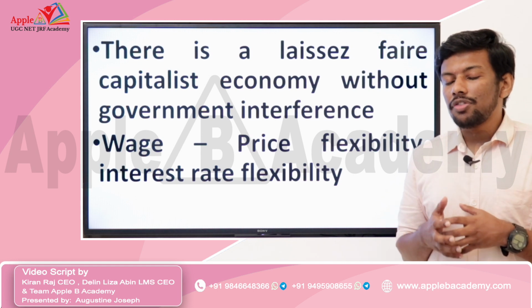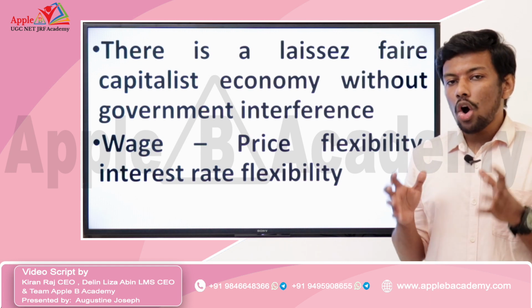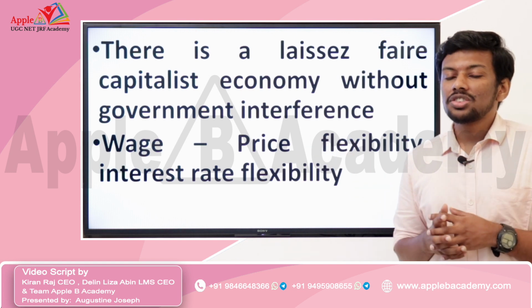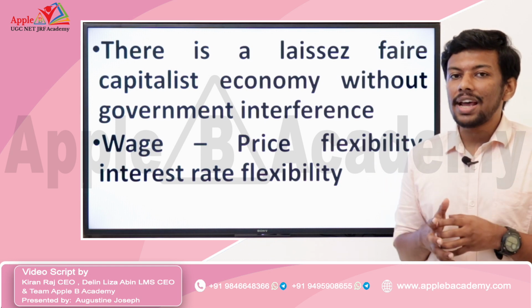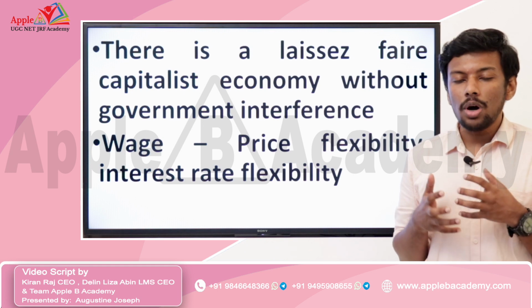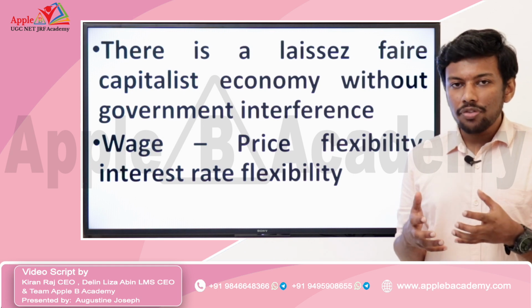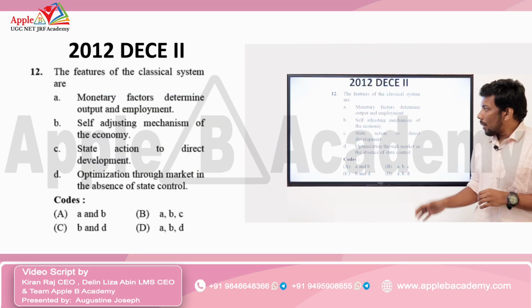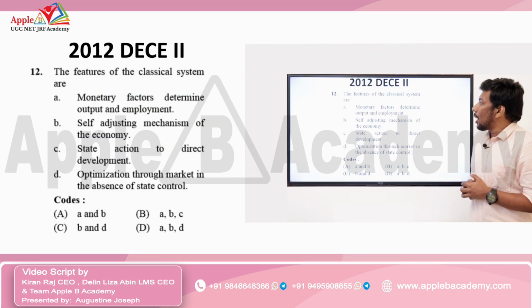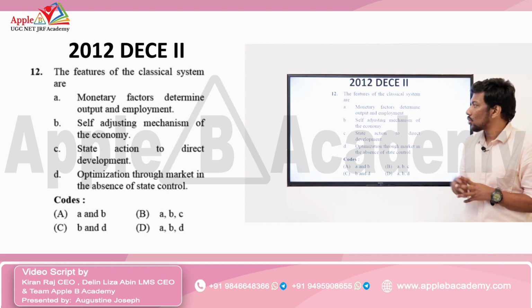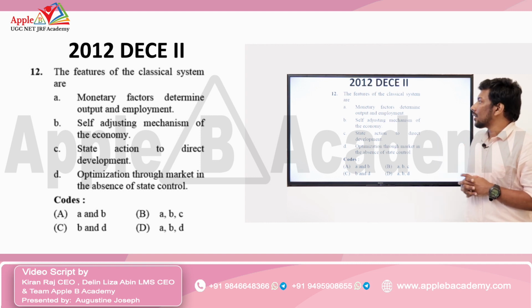The economy is free from any sort of government control. The economy is absolutely free, and there is wage price flexibility and also interest rate flexibility. The market is totally controlled by the market forces itself. The variables are free and totally under the influence of the market. So coming back to the question, option A, monetary factors determine output and employment, is wrong according to classical economics and classical dichotomy. So option A is not a feature of classical system.